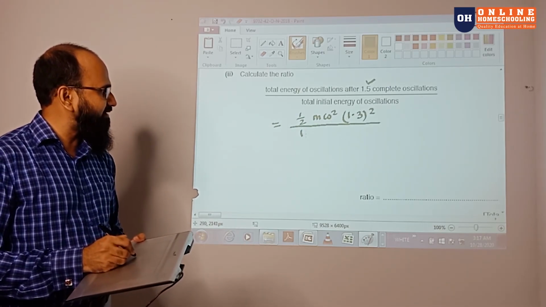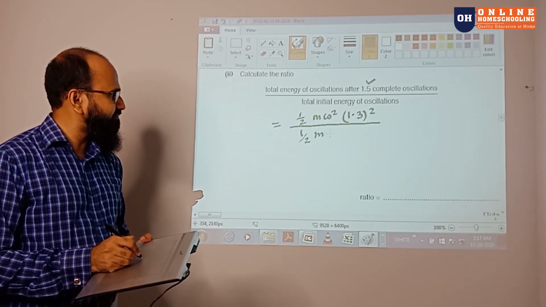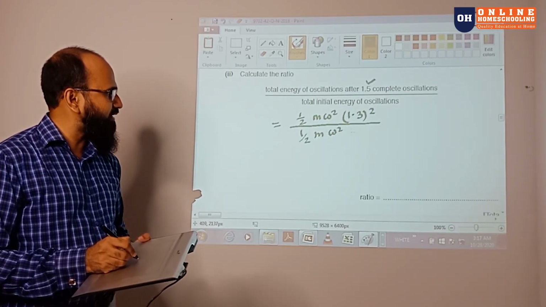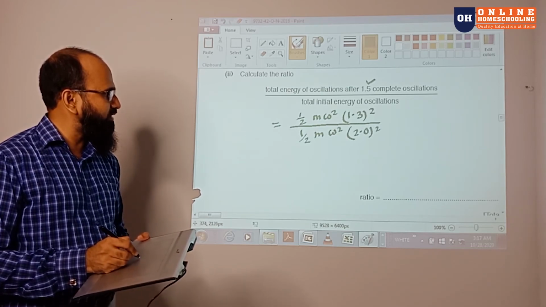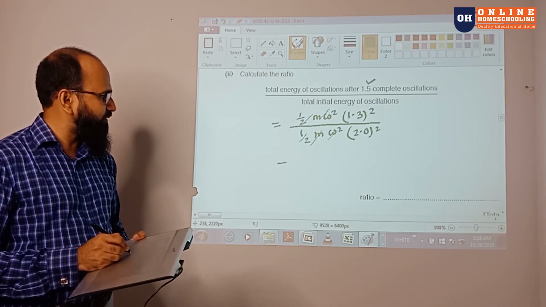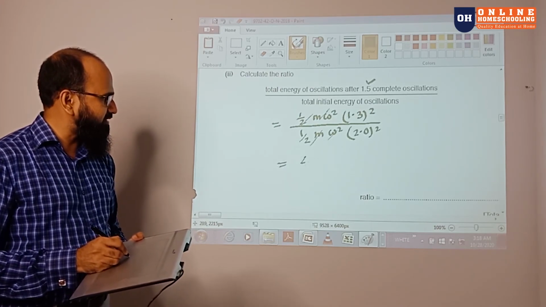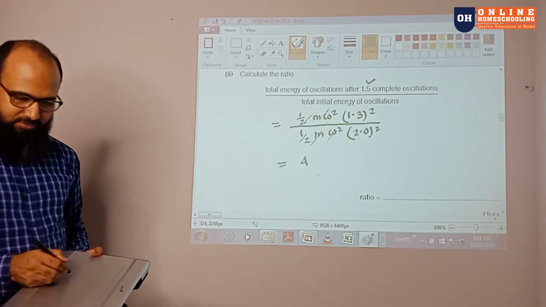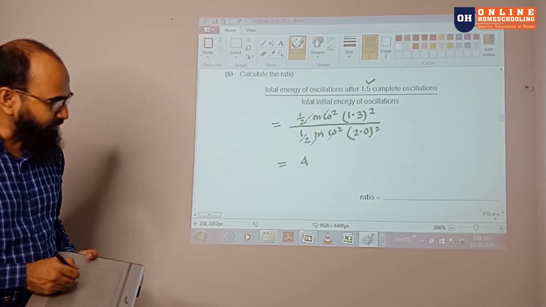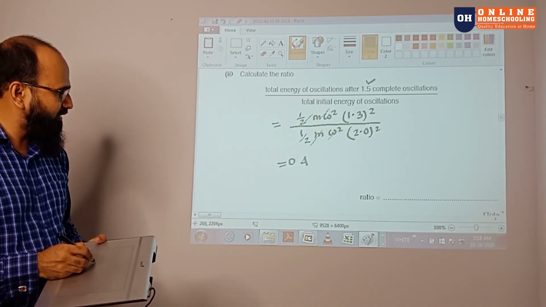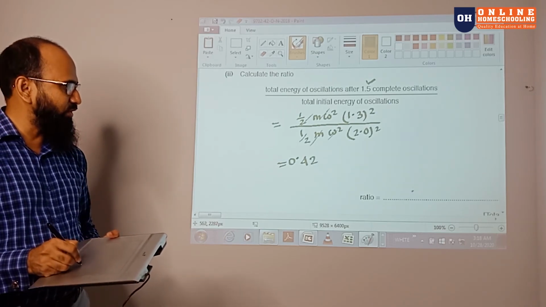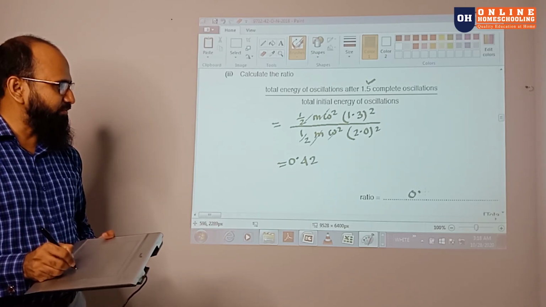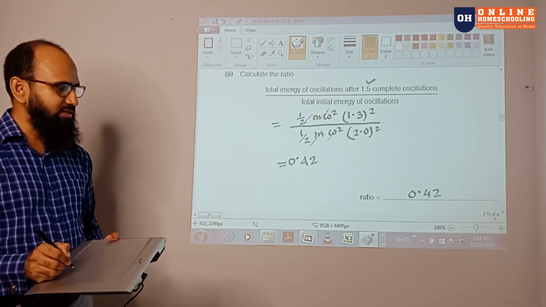And there is again half m omega square, and it is 2. So all these values go away, they are the same, so we can write the answer as that square divided by that square. This answer is 0.42. This is the ratio, so no unit is used. 0.42 will be the answer.